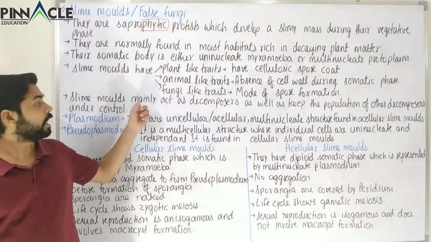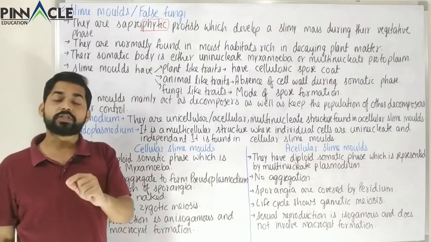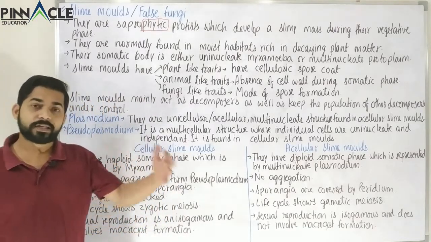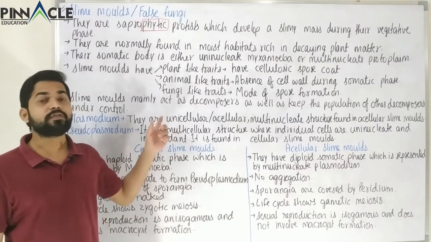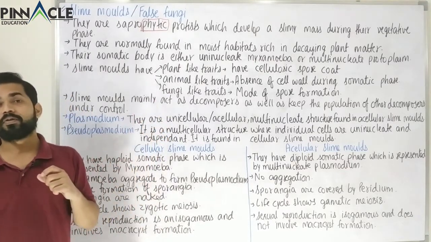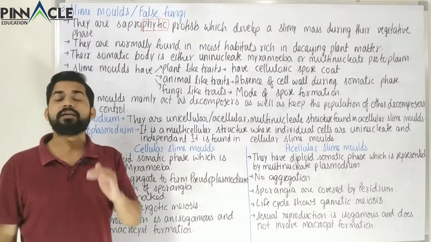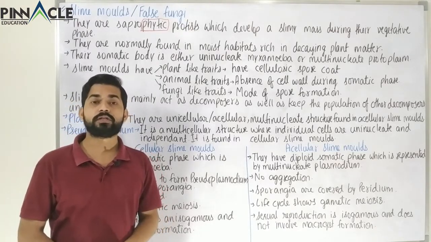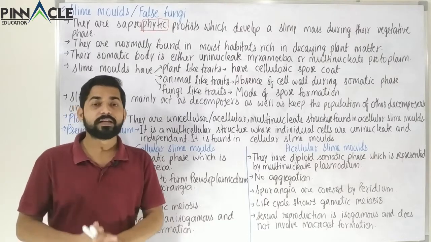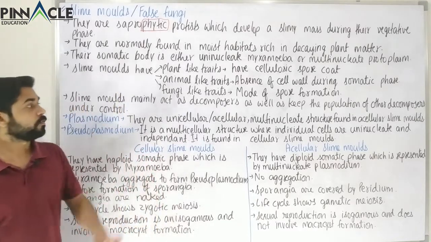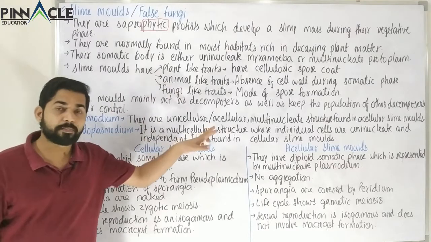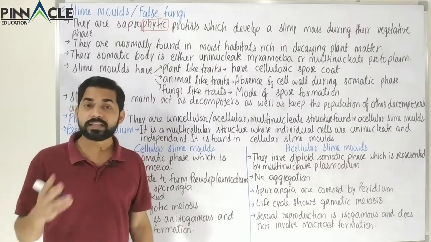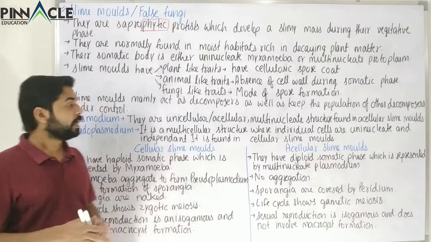Therefore slime molds keep the population of other decomposers, for example different categories of bacteria, under control, because in nature everything is well balanced, and therefore the population of decomposers also should be maintained in a certain amount. So apart from decomposing, these will also control other decomposers like fungi and bacteria.